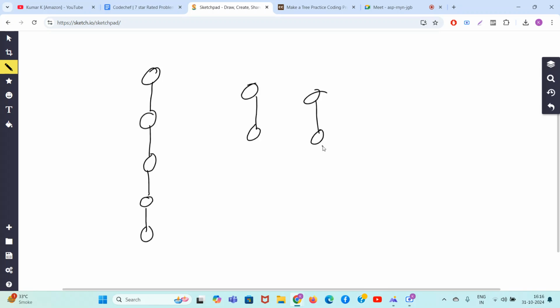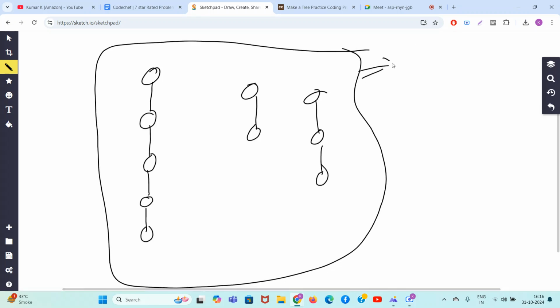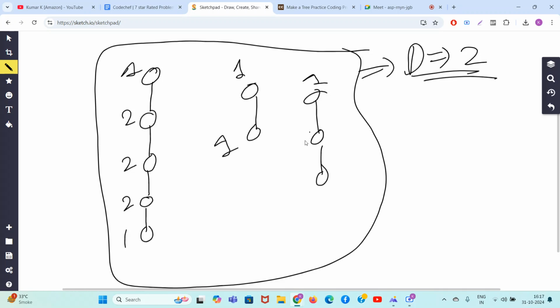So always remember why this set of trees can be solved in 2 operations. I want to prove it to you. Let's say you reach this situation. The maximum degree of this forest is 2. Why? Well, this has degree 1, degree 1, degree 1, 2, 1. So how can you solve it in just 2 operations?